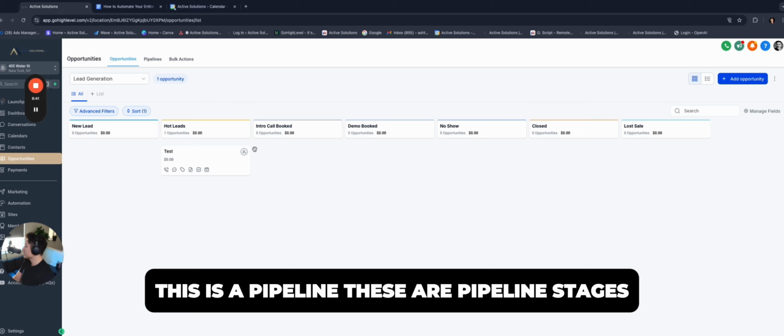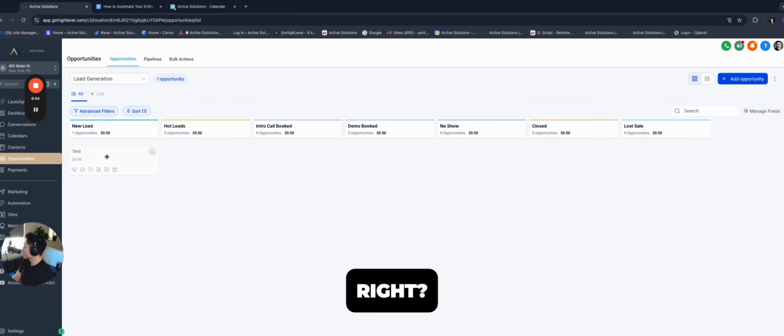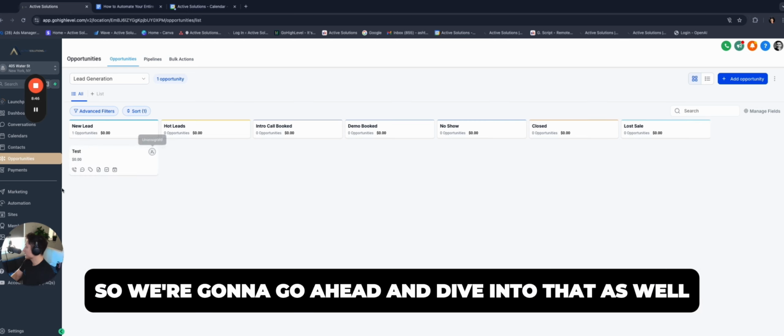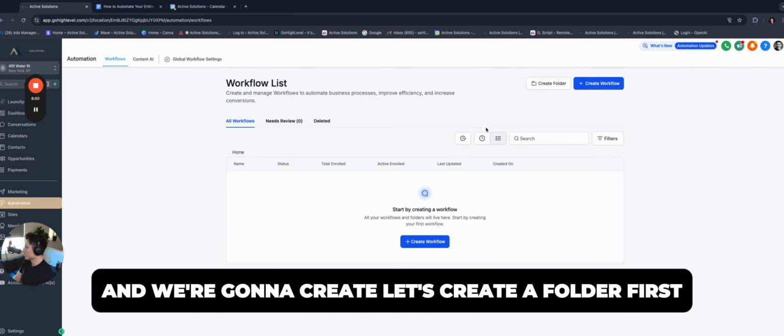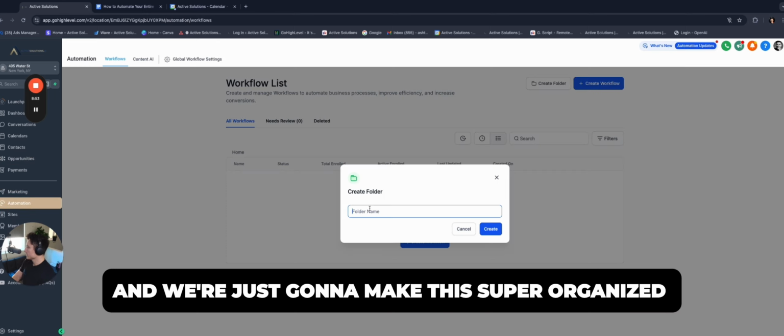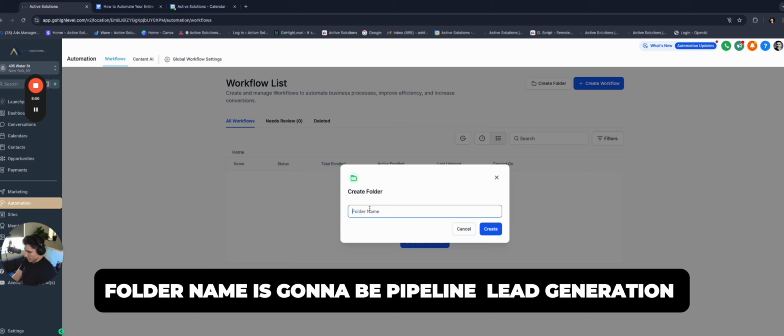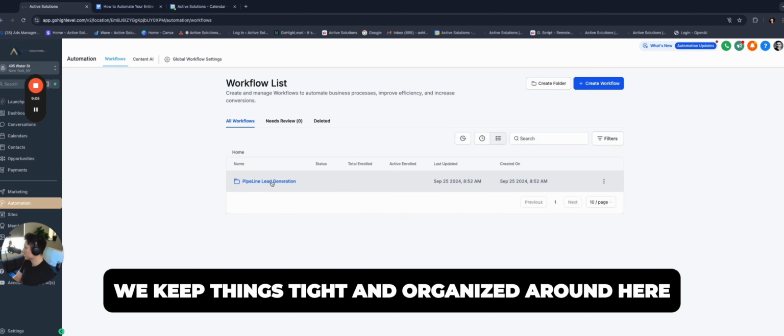These are pipeline stages. Now we want certain things to happen, right? Whenever they enter these stages. So we're going to go ahead and dive into that as well. We're going to go to automations, all right? And let's create a folder first. And we're just going to make this super organized. Folder name is going to be pipeline lead generation, all right? We keep things tight and organized around here.